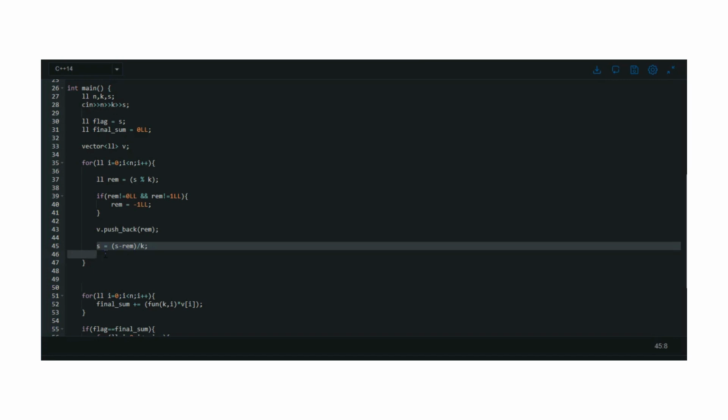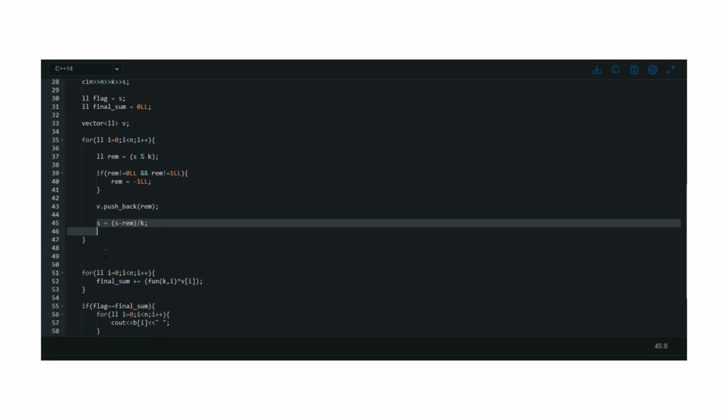After that, we need to calculate the current sum. How do we calculate the current sum? In the formula that they have given, it is V of I into K to the power I, and similarly for the remaining values.